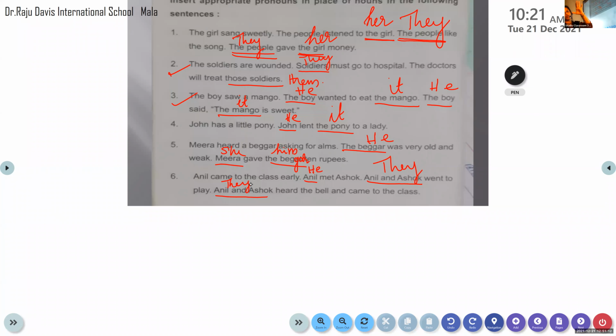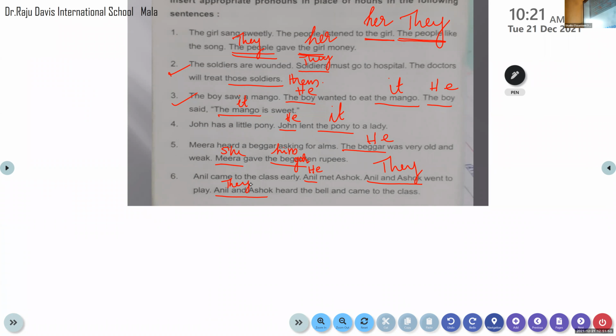So this is how you have to do it, children. While changing or replacing with a pronoun, we have to please notice or take into consideration the gender, the number and the subject or the object. Only then the exercise will be correct. Okay, children. So when you do it, please take all these into account. Only then can you do the exercise. It will be okay for you. Okay. So we have to check the gender, whether it is masculine or feminine. And we have to check the number, whether it is singular or plural. Then just check whether it is subject or object. Then you replace it with a pronoun.